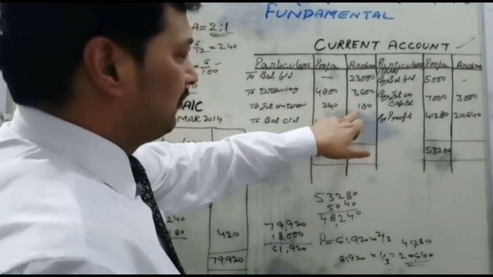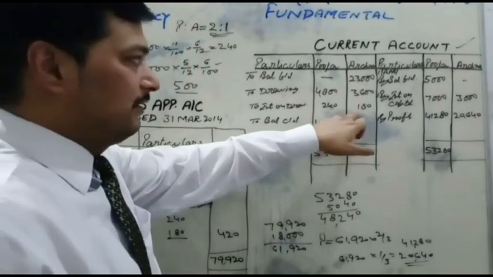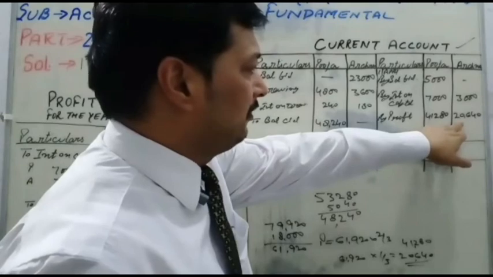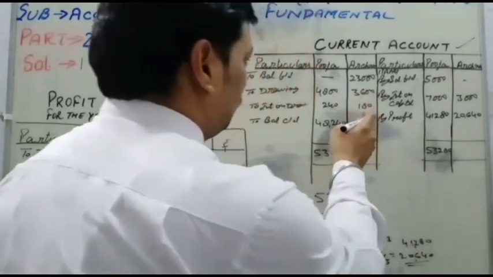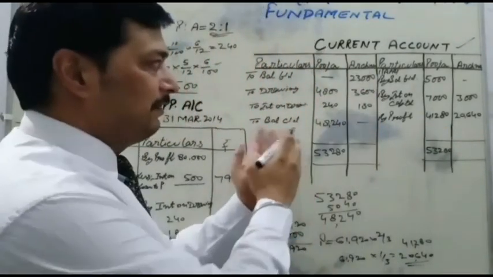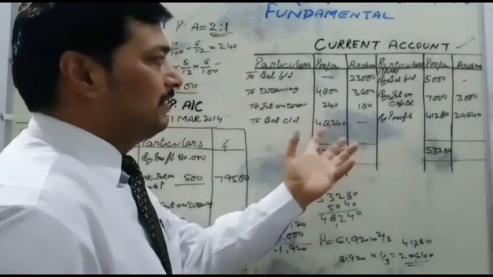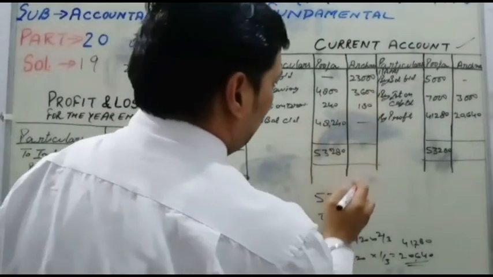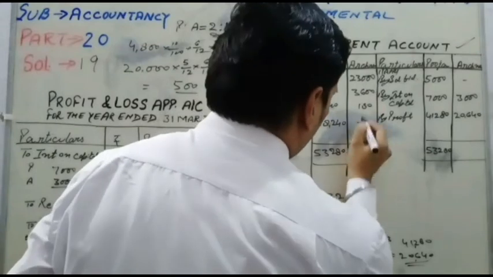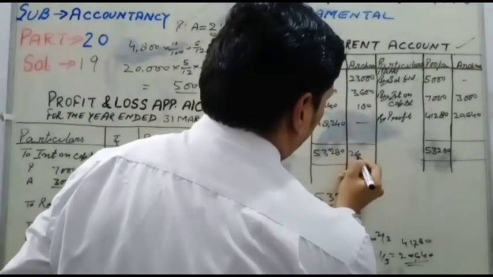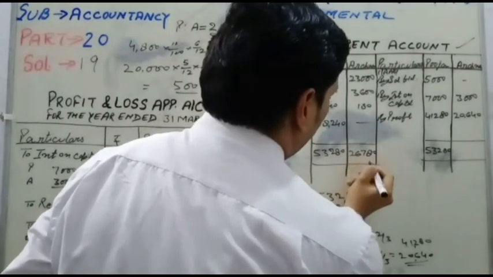And for the balance of Archana, the debit side is 23,000 plus 3,600 and 180, and the credit is 23,640. So the debit side is in excess, so the balance arises on the debit side. Archana shows a debit balance. The total is 26,780.